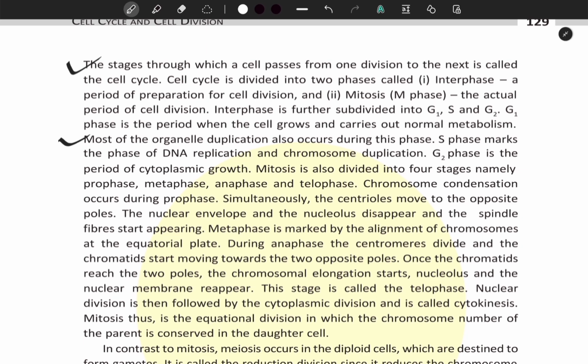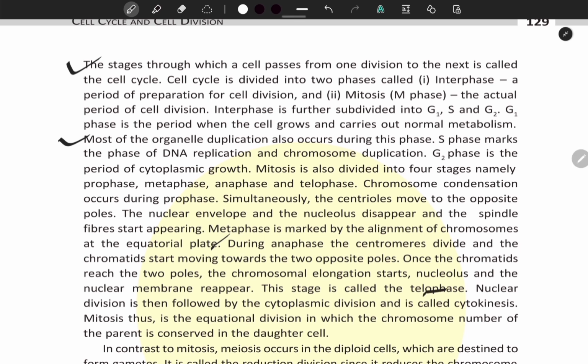Metaphase is marked by alignment of chromosomes at the equatorial plate. During anaphase, the centromeres divide and the chromatids start moving towards the two opposite poles. Once the chromatids reach the two poles, the chromosomal elongation starts. Nucleolus and the nuclear membrane reappear. This stage is called telophase.